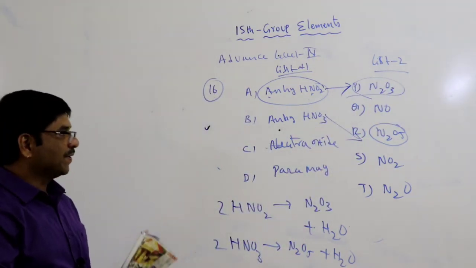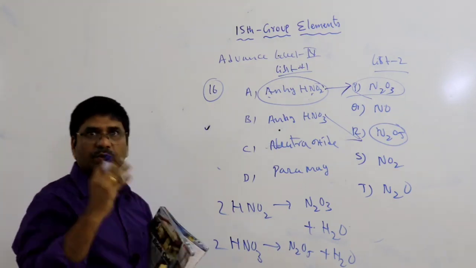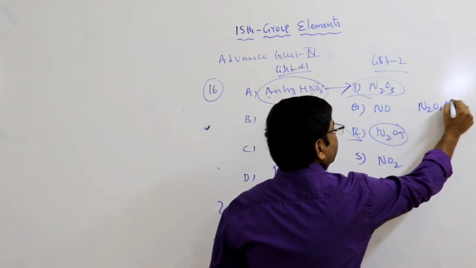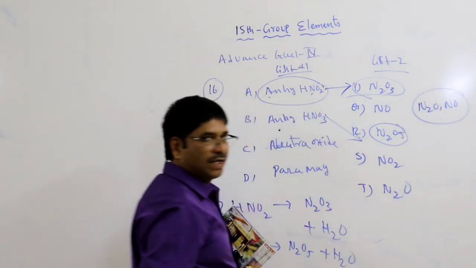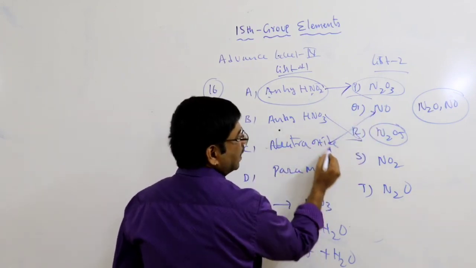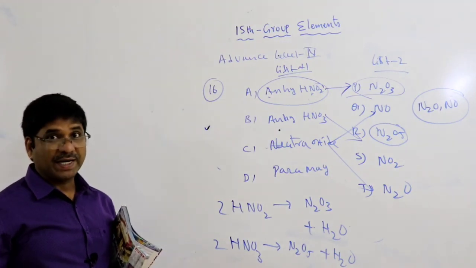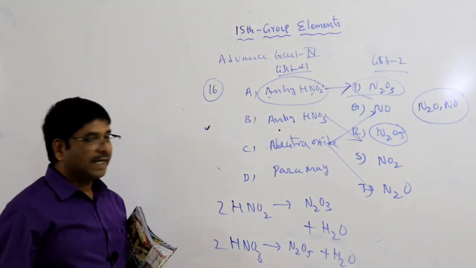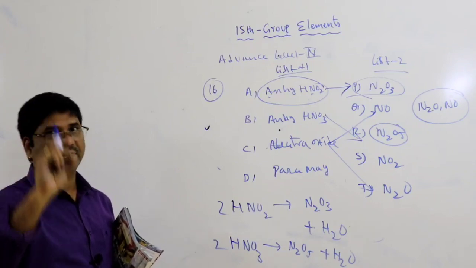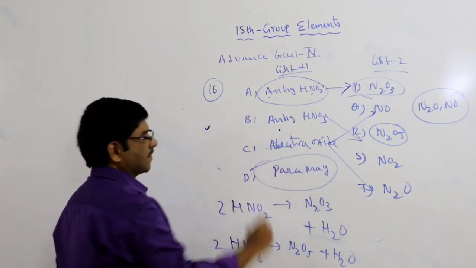Okay? Next one, neutral oxides. You know that among nitrogen oxides, only two are neutral oxides. What are they? Nitrous oxide and nitric oxide are called neutral oxides. So the neutral oxides are NO and N2O. You know that. Next, paramagnetic nature.